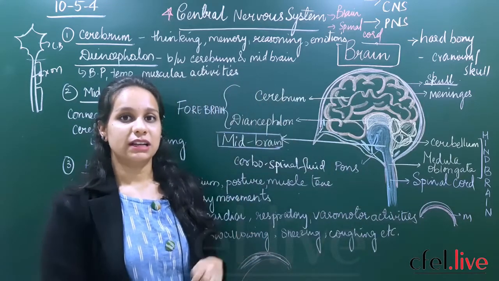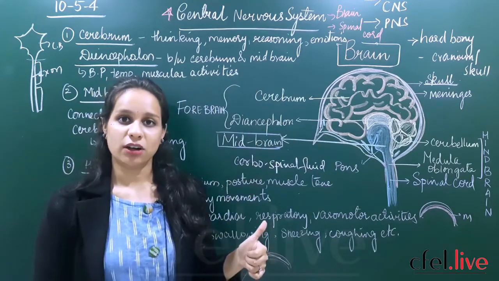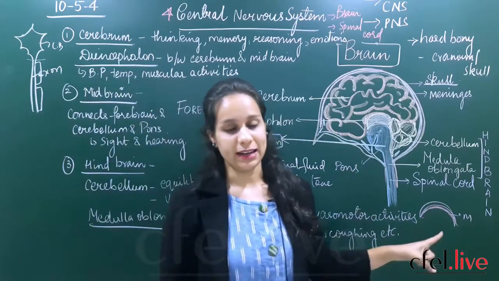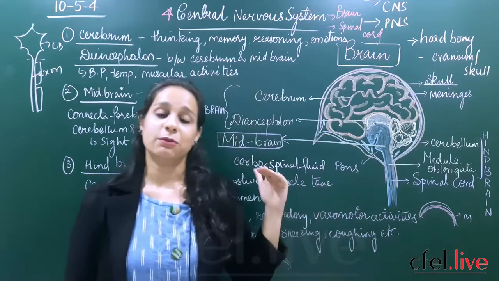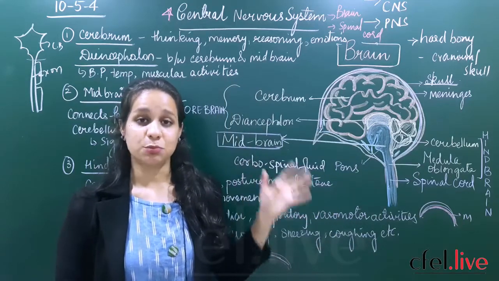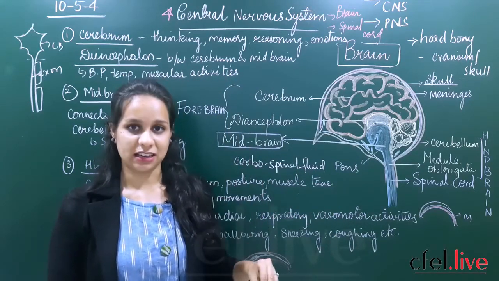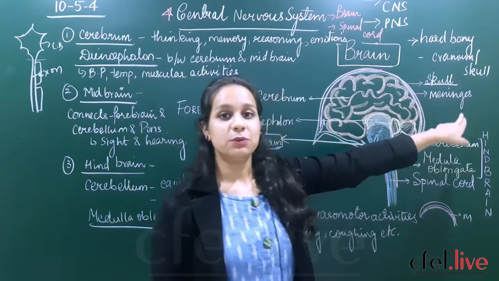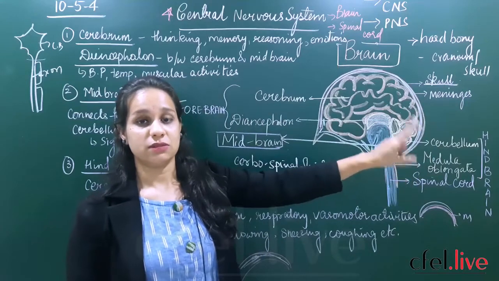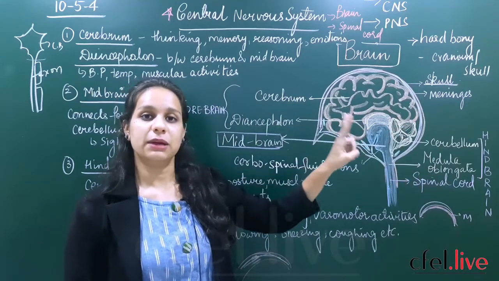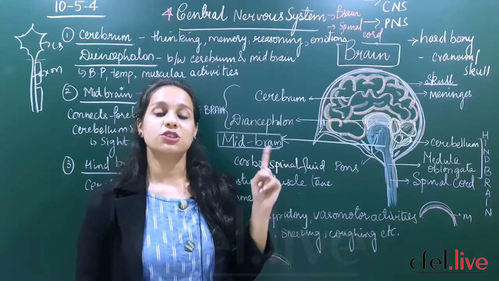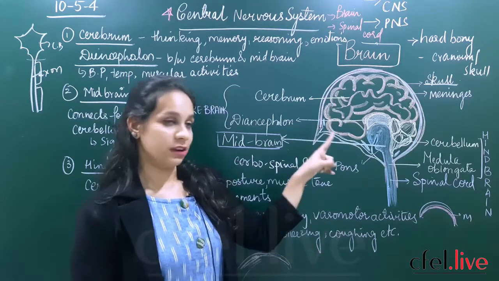So till now what did we read? The brain is a very delicate organ. It has the outermost part called the skull or the cranium. Below the skull or the cranium we have three important layers protecting the delicate organs inside the brain, and those three layers are called meninges. And between the inner layers of these meninges there is a fluid filled material called the cerebrospinal fluid which will act as a shock absorber for the brain.